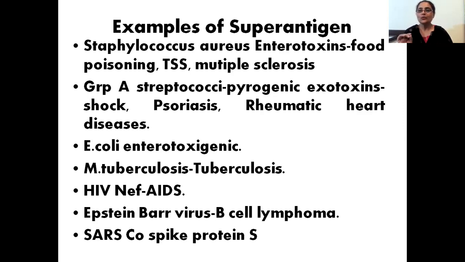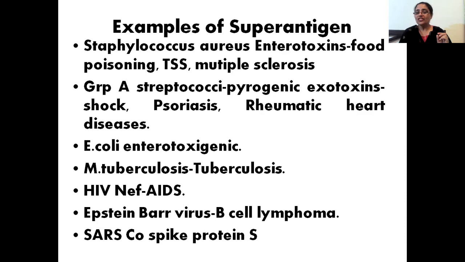This is a question which is mostly asked in the form of MCQs in various exams. What are the examples of superantigens? One of them is Staphylococcus aureus enterotoxins. These enterotoxins cause food poisoning because of Staphylococcus aureus, and it also causes toxic shock syndrome, and these are called toxic shock syndrome toxins. Then it also causes multiple sclerosis. So these are the toxins which act like superantigens.